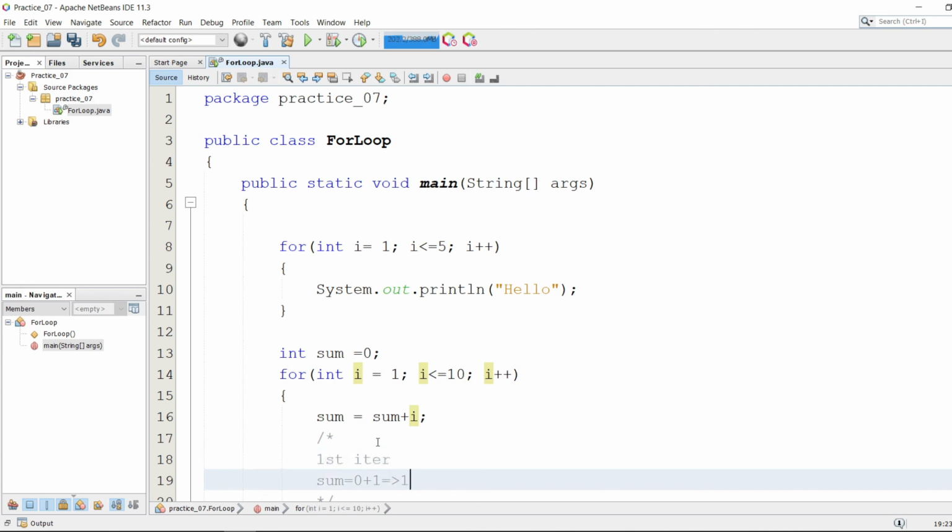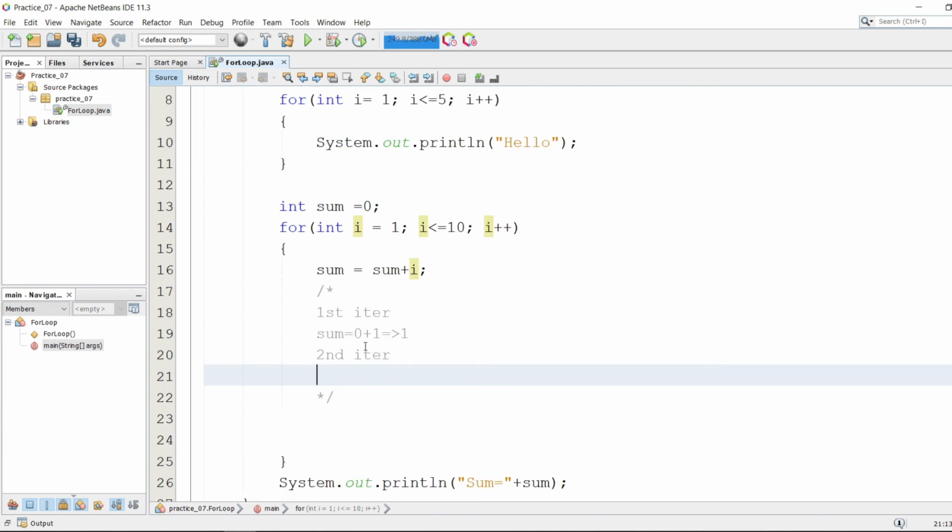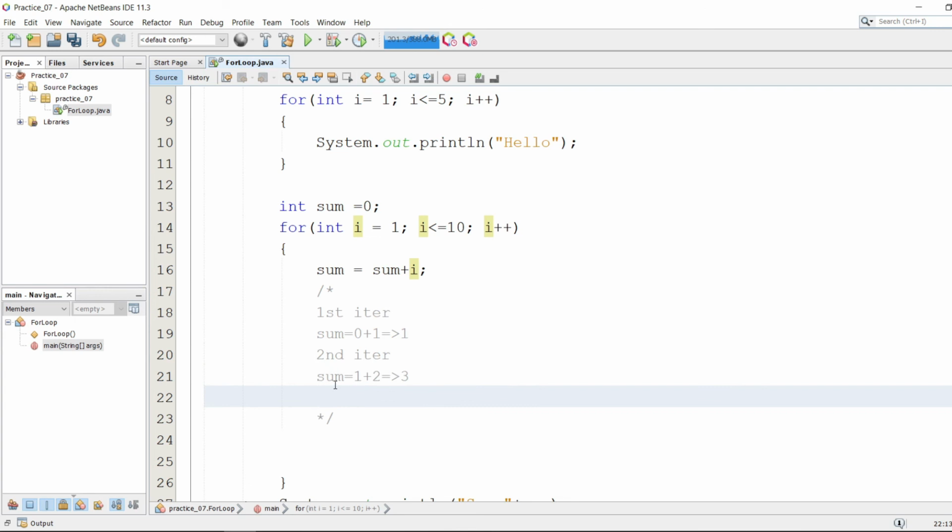In the second iteration the value of sum is 1, and the value of i changes from 1 to 2, as we have incremented by 1. So the value of i is 2, and we get the result as 3, and in this way up to the 10th iteration it will continue, and we get the result as sum equals 55.